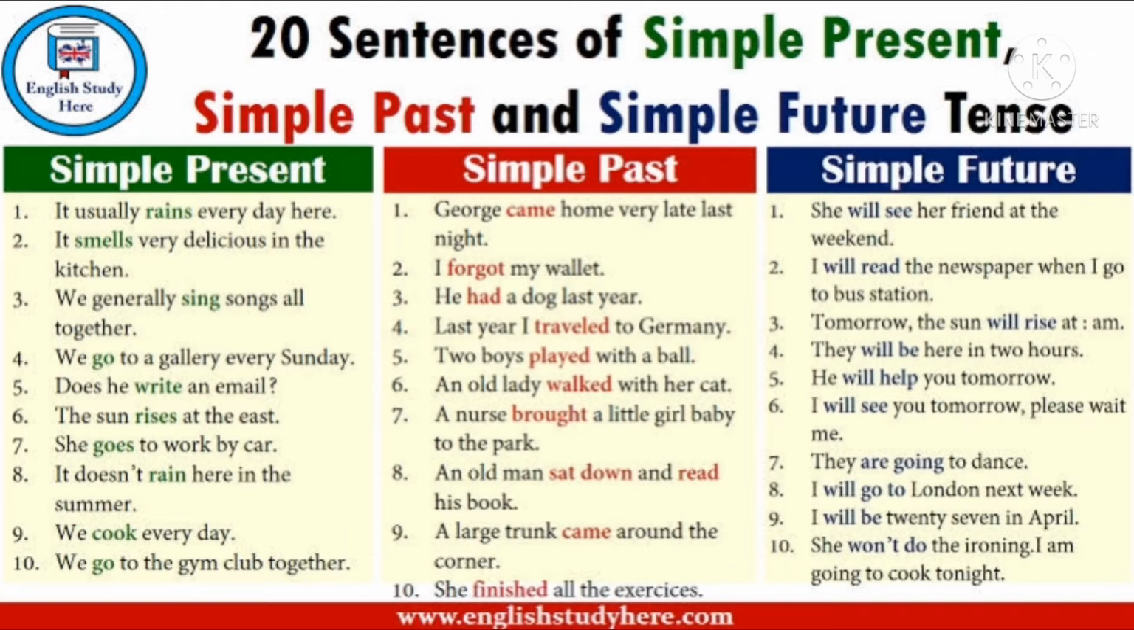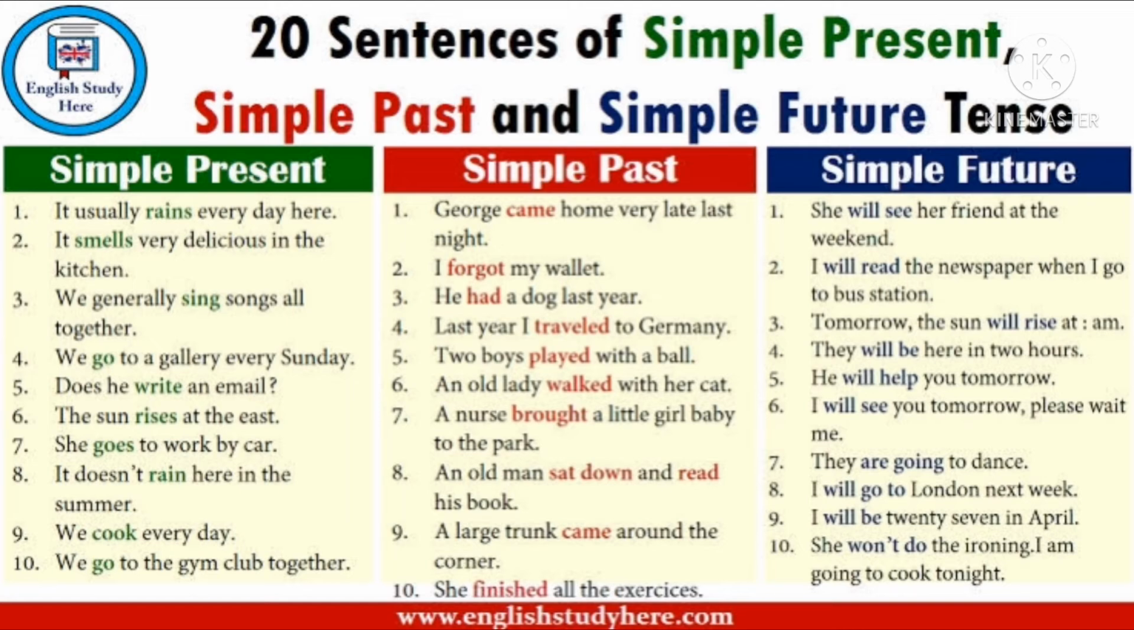It smells very delicious in the kitchen. We generally sing songs all together. We go to the gallery every Sunday. Does he write an email? The sun rises in the east. She goes to work by car. It doesn't rain here in the summer. We cook every day. She cooked yesterday will be a past tense. We go to the gym club together. We will go to the gym club together will be future tense.